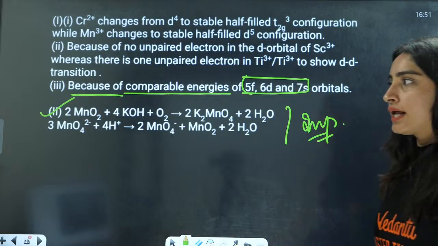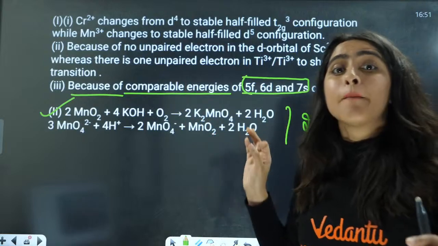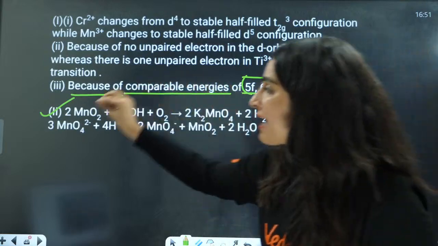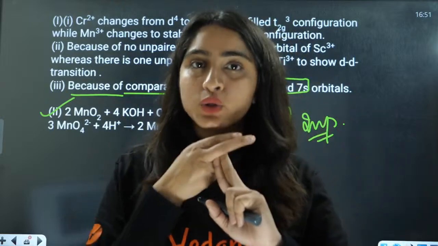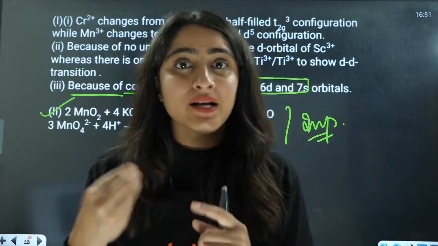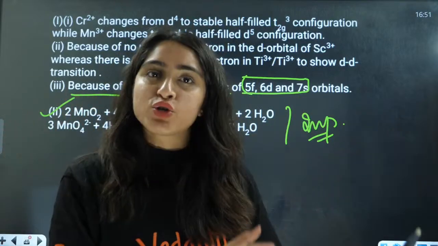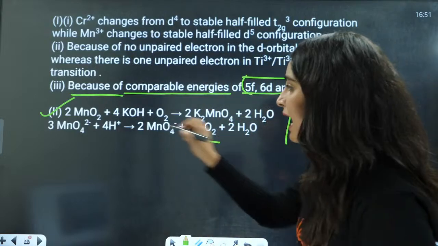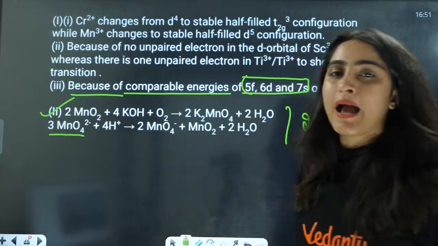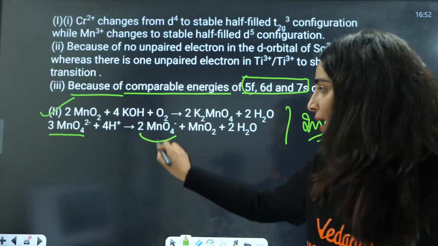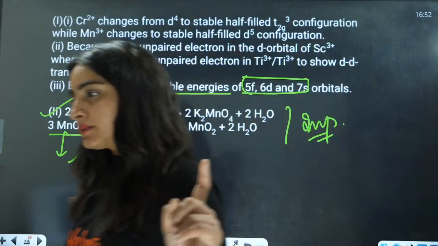This we have done yesterday. This is MnO2, and if you convert it into manganate ion, then the manganate ion will be converted to permanganate ion using 2 things: either an electrochemical reaction or putting it in acidic medium. In acidic medium, manganate is going to disproportionate into permanganate ion. This is a permanganate ion, this is manganate ion.